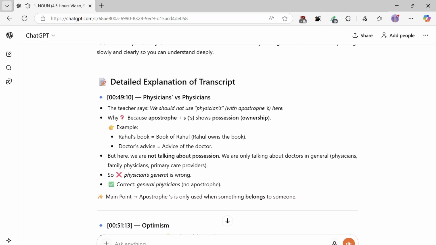Because apostrophe plus S shows possession, ownership. Example: Rahul's book equals book of Rahul. Rahul owns the book. Doctor's advice, advice of the doctor.